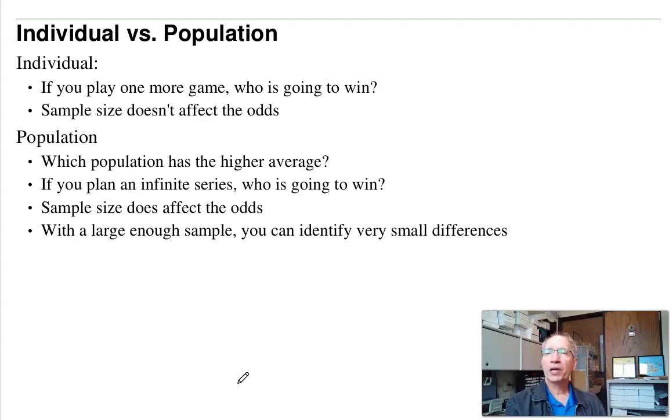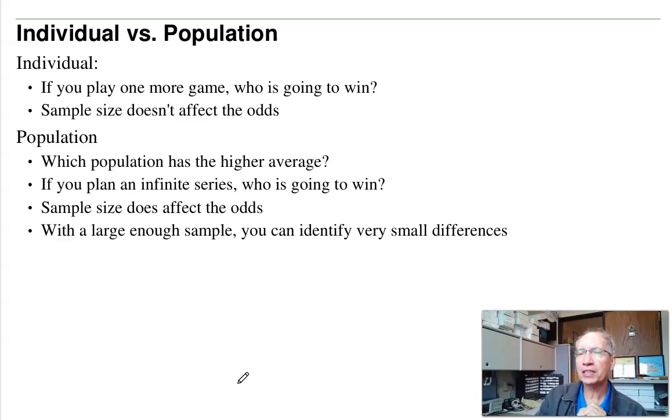Now again, I've got to keep track of, am I talking about an individual or a population? An individual would be like two people are playing Hungry Hungry Hippo. Sometimes A has a high score, sometimes B has a high score. Who's going to win the next game? That'd be an individual. The probability of A winning goes to a constant. It doesn't go to 1 or 0, it goes to a constant. In contrast, if I'm talking about populations, then I do divide the variance by sample size.